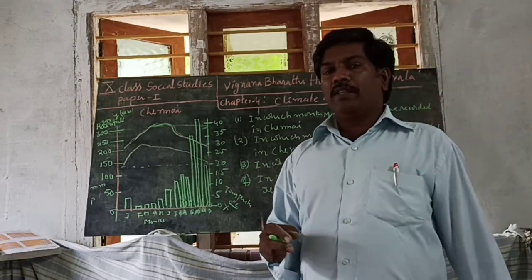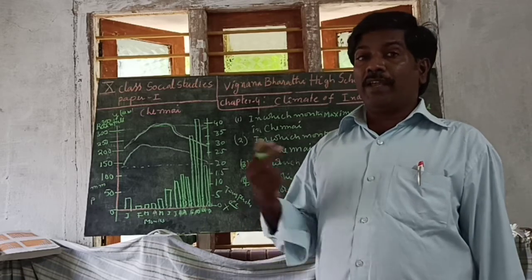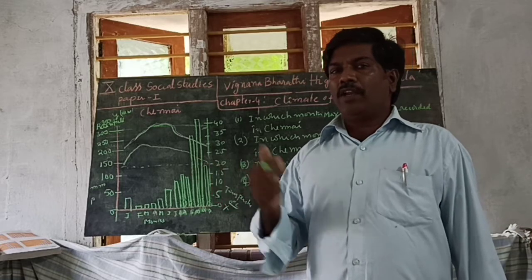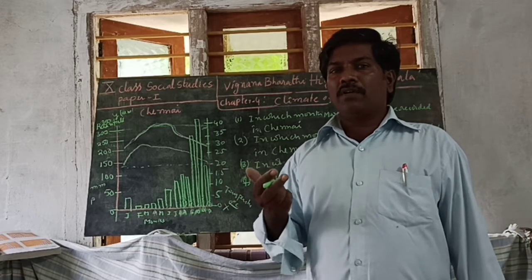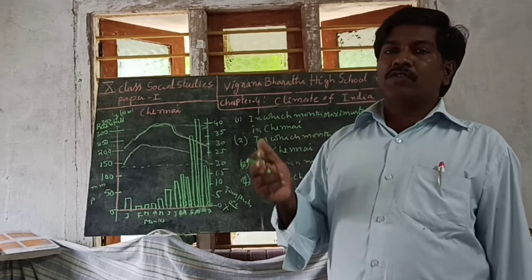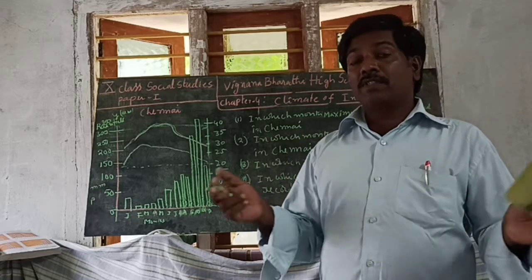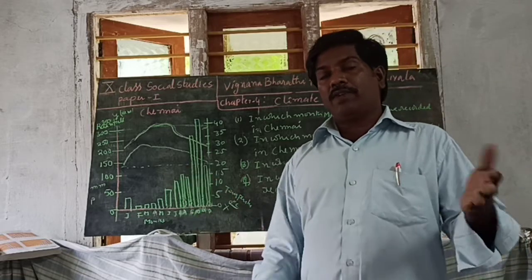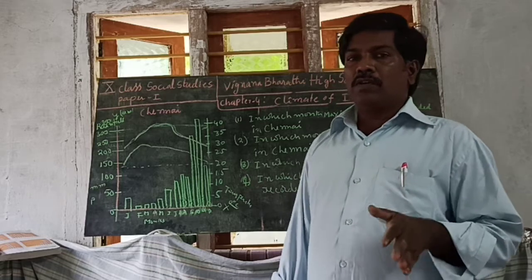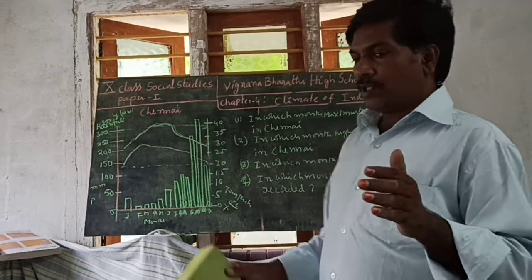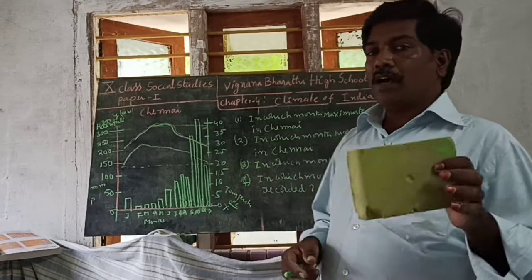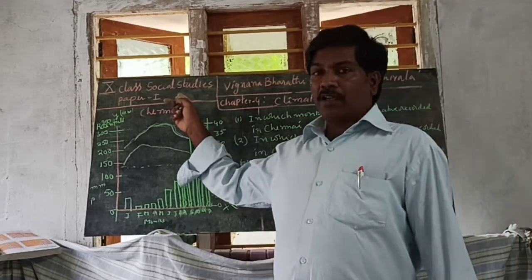So in case of Delhi, the temperature variation is very high. Suppose in January the temperature is very low, and in May or April the temperature recorded is very high. So there is a lot of difference in Delhi. But in case of Chennai, the variation is very low. So that's why they compare both climographs, one is Delhi, one is Chennai. So I am explaining the Chennai climograph here.